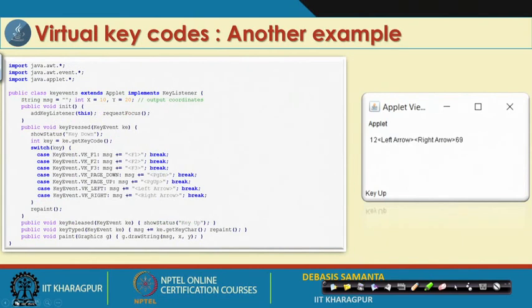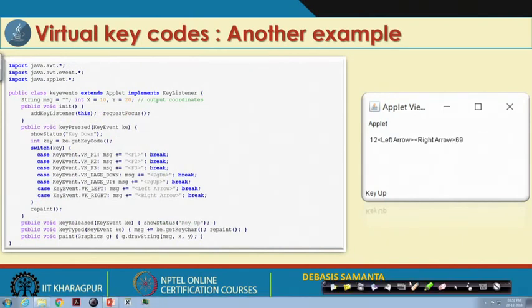And then this is another example, similar to that one. It also has a registration method like the previous one, but here there are different function keys that it can identify, and accordingly it can print them, and other key events also: key press, key release, key type. For the sake of simplicity, I have mentioned them here, so that you can write the code on your own according to this event, and then you can get the result here.